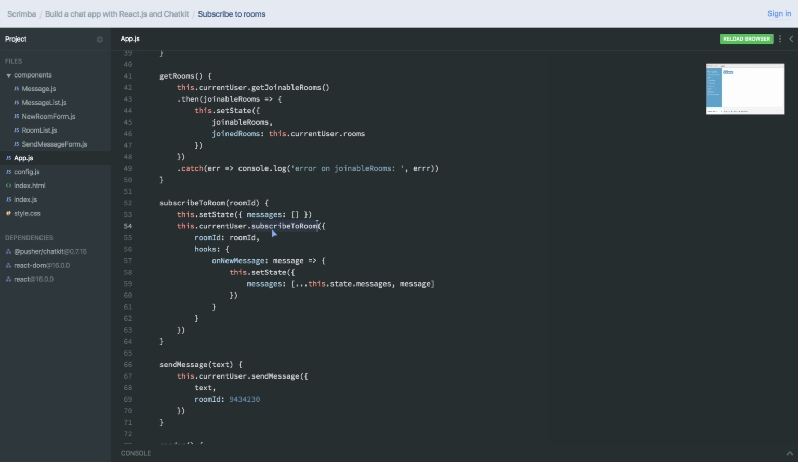So after I've subscribed to a room, we actually need to call getJoinableRooms again and update the state in case one of the rooms has to switch arrays. So here, subscribeToRoom returns a promise. Then we get access to the room. And there we'll simply do this.getRooms like that. So also add a catch here.